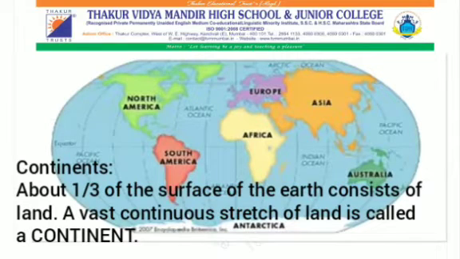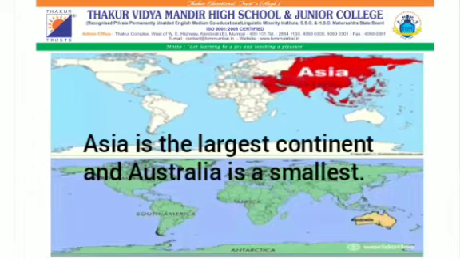They are Asia, Europe, Africa, North America, South America, Antarctica, and Australia. Asia is the largest continent and Australia is the smallest one.